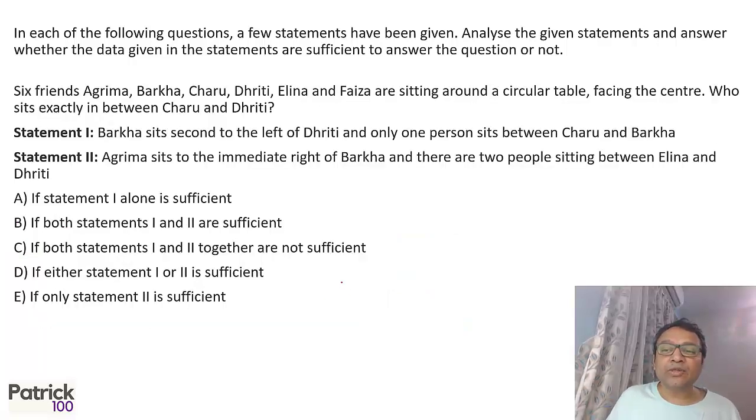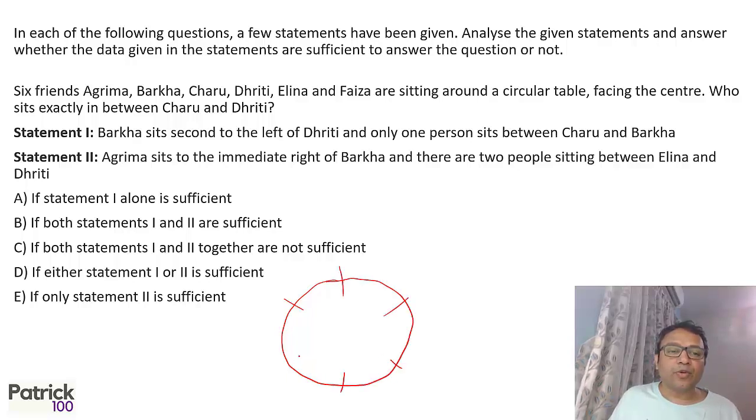6 friends are sitting around a circular table. So let's look at who sits exactly between Charu and Riti. Barka sits second to the left of Riti, and between Charu and Barka exactly one person sits. That's the only place. It can't be the place of Riti. So Charu has to be on this side.